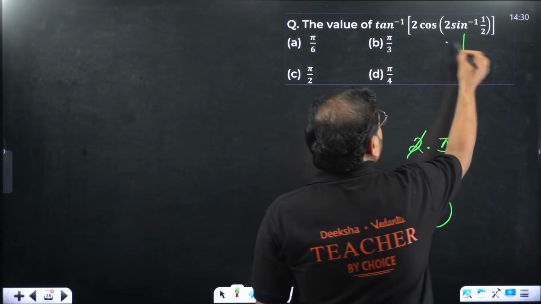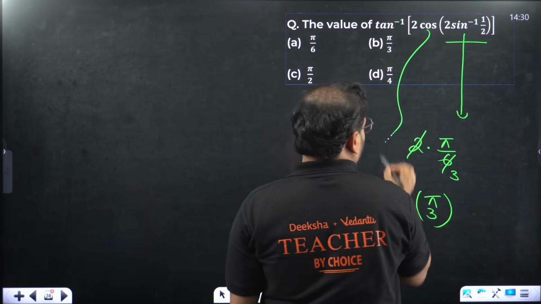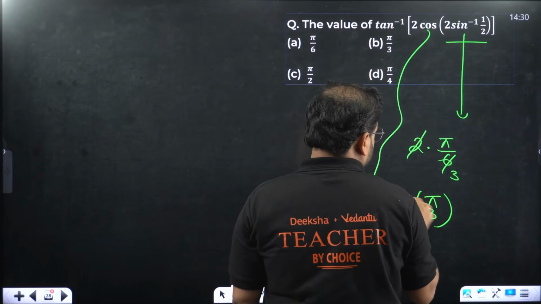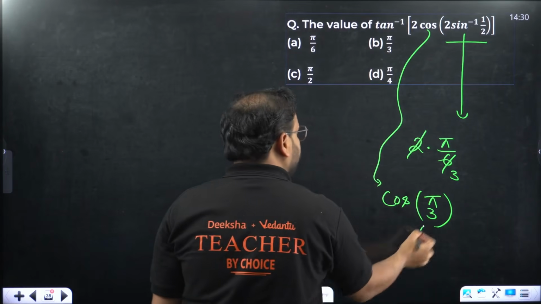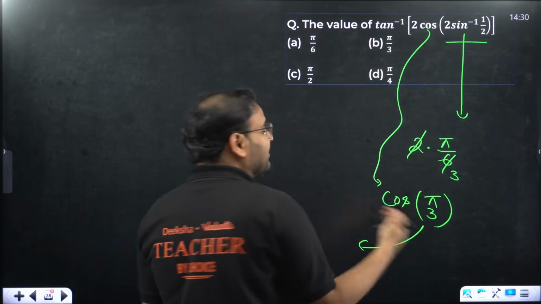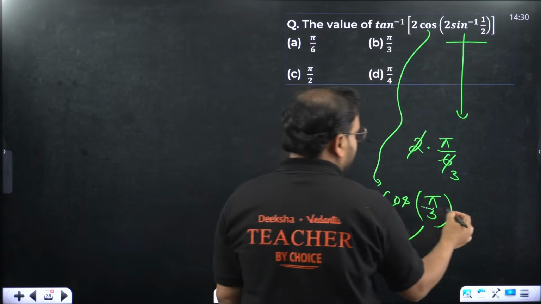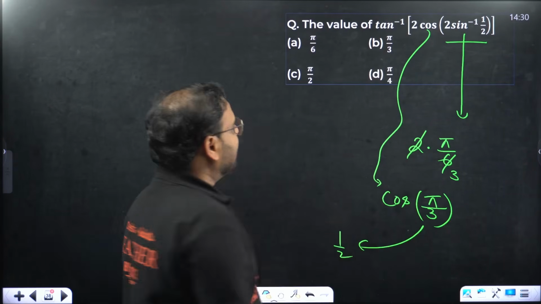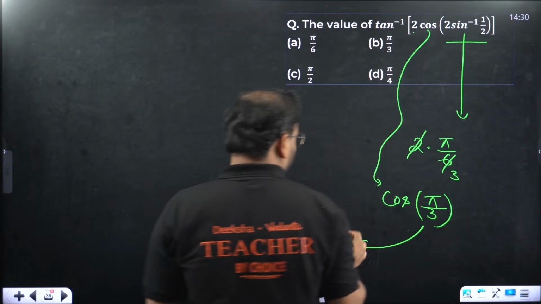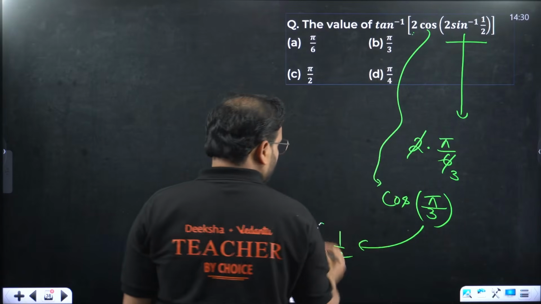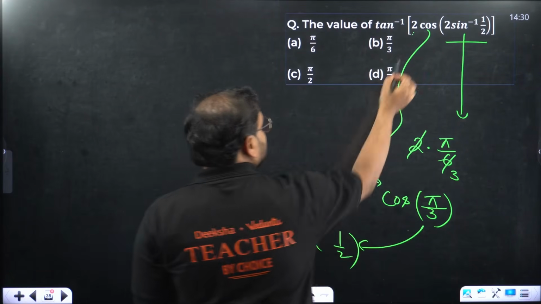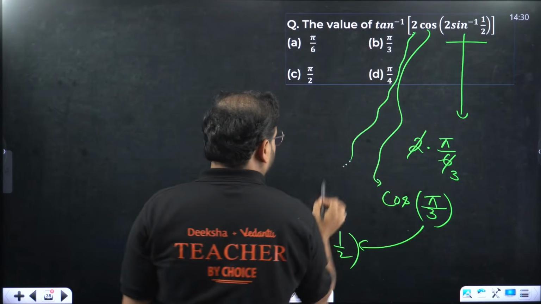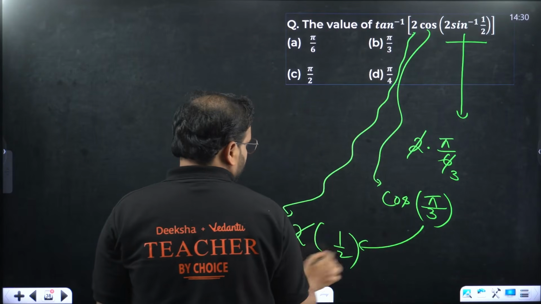This is just for this part. What is outside? Cos. Apply here. What is cos pi by 3? Cos 60 is 1 by 2. And what is outside then? 2 over here. If you bring this 2 back, this 2 and 2 cancel.